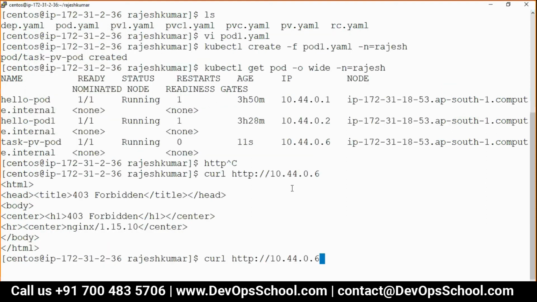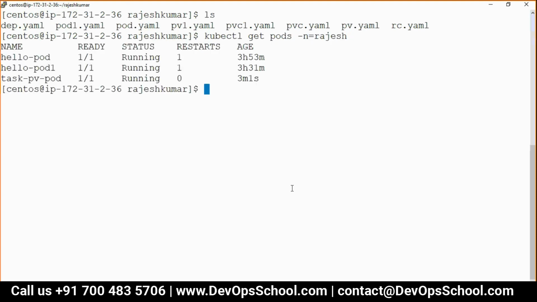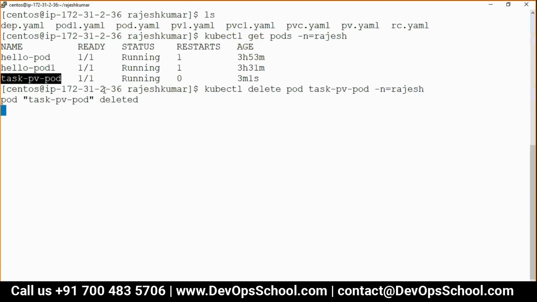Let's do the curl now. Okay. Understood now? Now guys, last thing, if the pod is gone, data should not be gone. So can I prove this? So let's prove this. So kubectl get pods -n Rajesh and delete pod, name of the pod, -n Rajesh. Pod is gone.